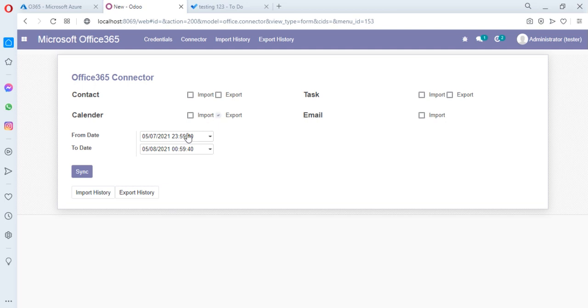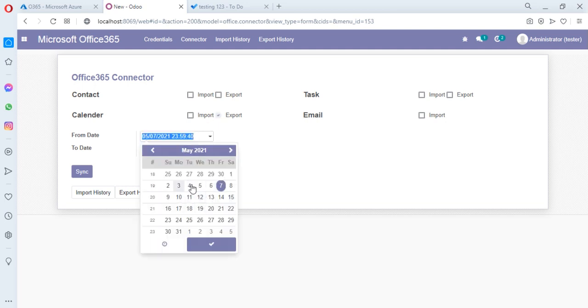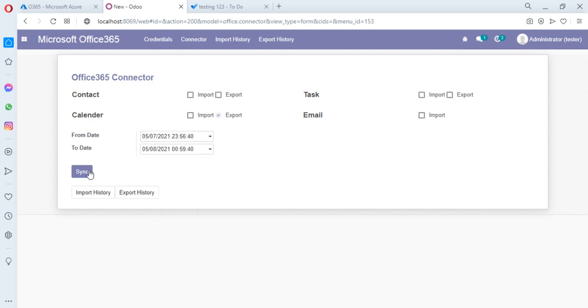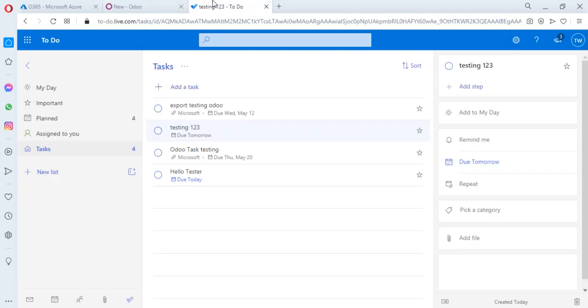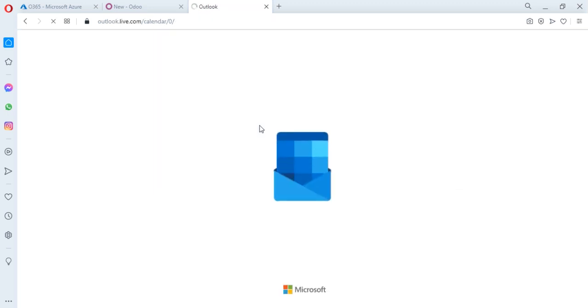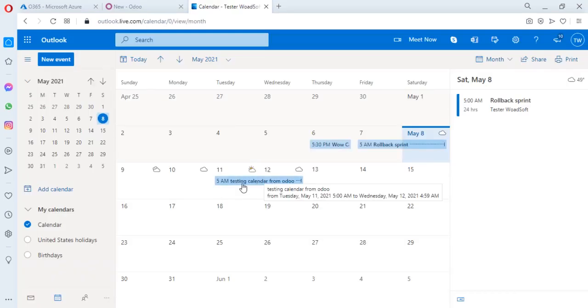and put on the time limits, like just decrease a few minutes, and just click on the sync button. It will take few seconds to export all the information to the calendar, and go to the calendar, and being exported successfully, and you can verify by clicking on it.